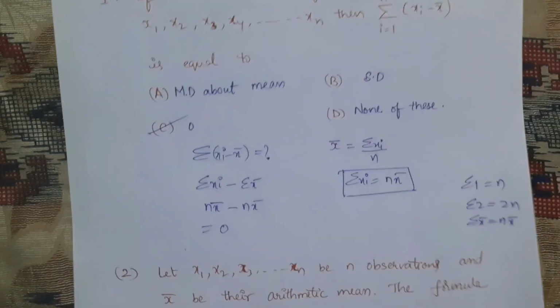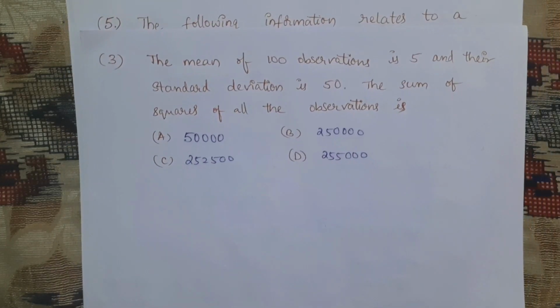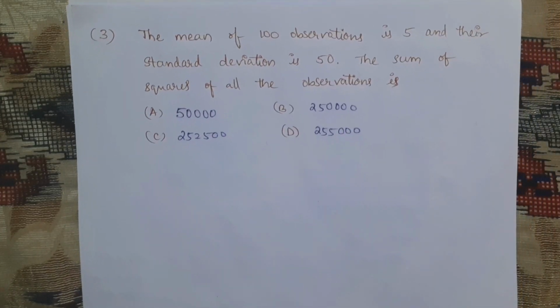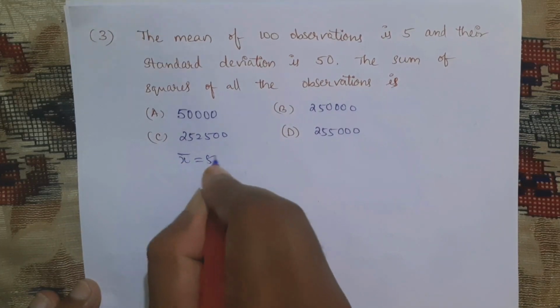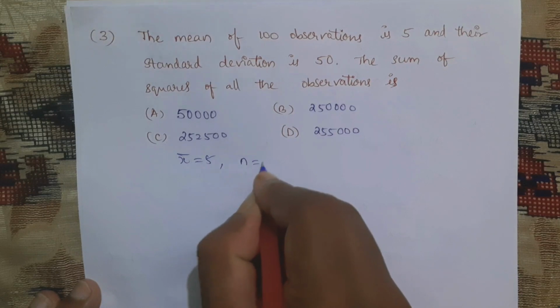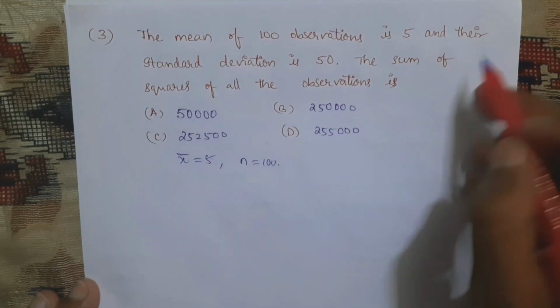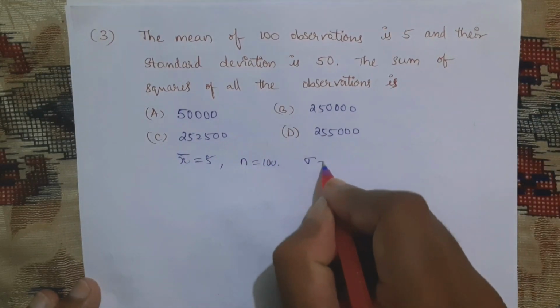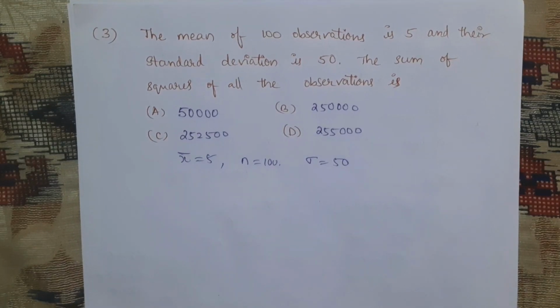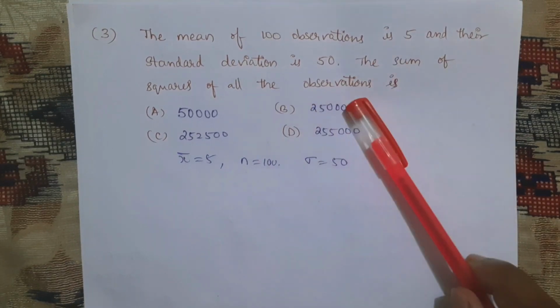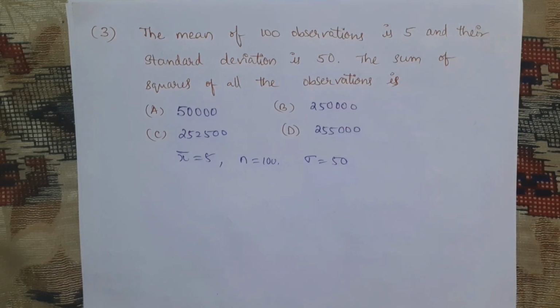Next, question number 3. The mean of 100 observations is 5. That means x bar is equal to 5 and n is equal to 100. And their standard deviation is 50, so sigma is equal to 50. The sum of squares of all observations. We got this type of question in, wait, let me see, in 2000.